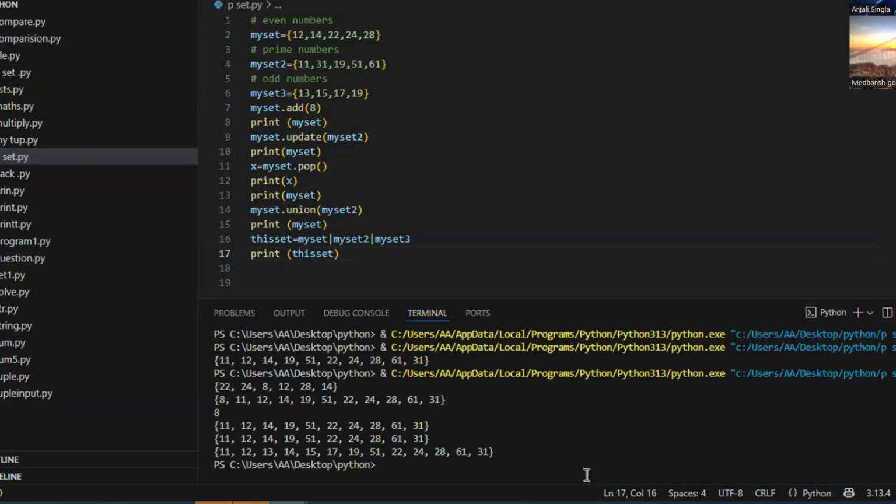So you are taking even number set, prime number set, and odd number set, adding a number in a set, merging the two sets by using the update method, using the pop method to randomly pop a number, and then you are using the union in which you are merging again the sets, and the union operator in which you are merging all three sets in a new set. So that's an example of set methods. All right.